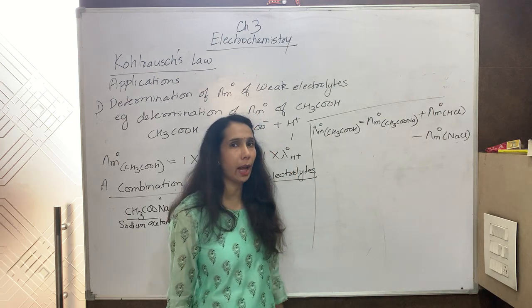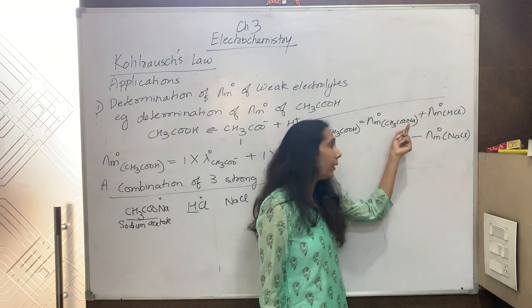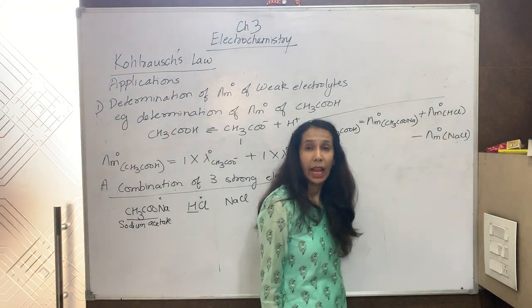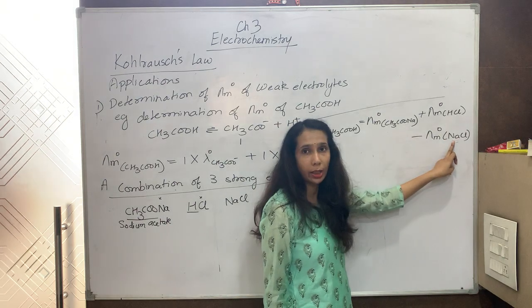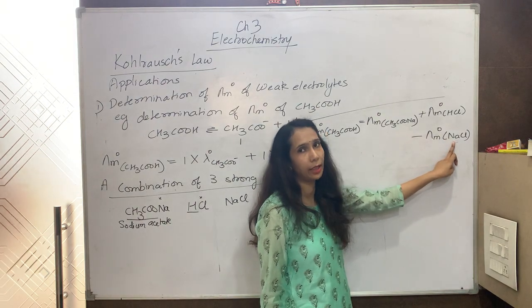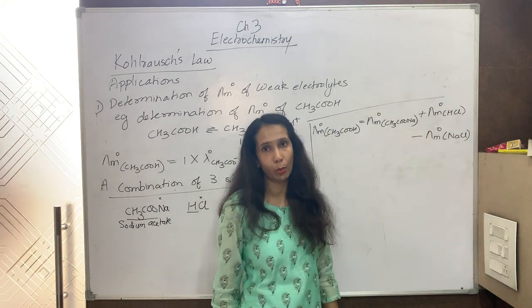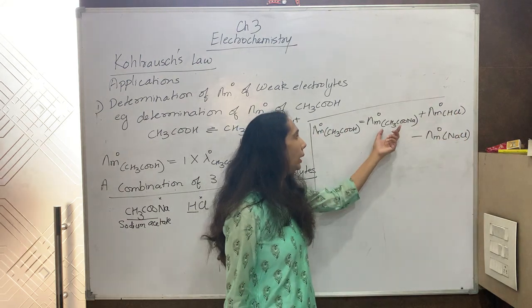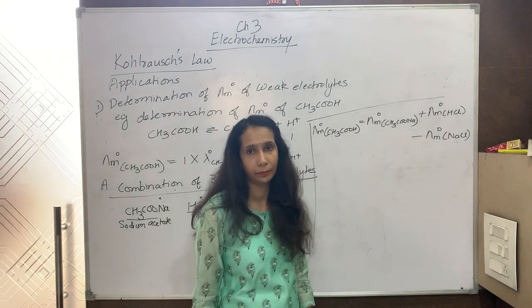Because according to Kohlrausch's law, you know that this will ionize into CH3CO negative and Na positive. And the limiting molar conductivity of this Na positive will cancel out, this Cl negative will cancel out, and we will be left with only the limiting molar conductivity. I will get the answer for this.